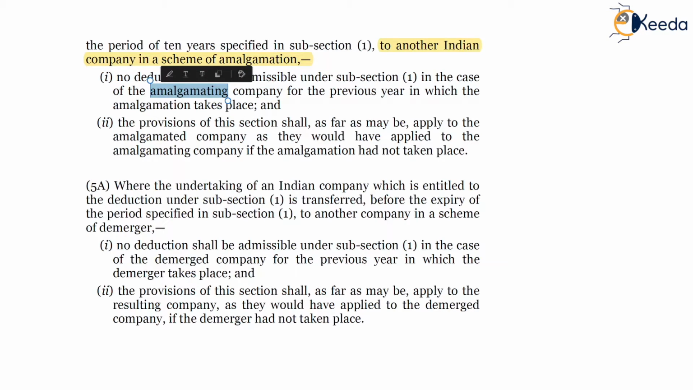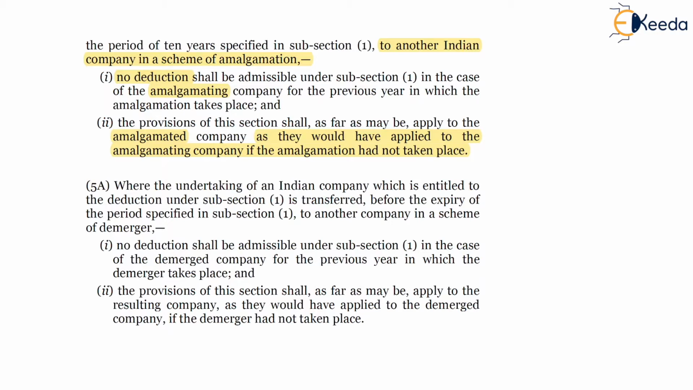Nothing, no deduction will be allowed to amalgamating company. The provisions of this section shall, as far as may be, apply to the amalgamated company as they would have applied to the amalgamating company, considering that the amalgamation had not taken place. Basically, the eligibility for deduction under section 35AD gets transferred from amalgamating company to amalgamated company.